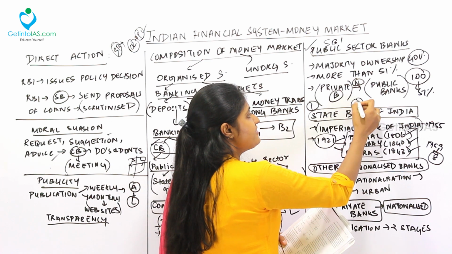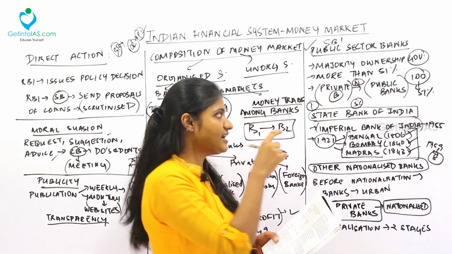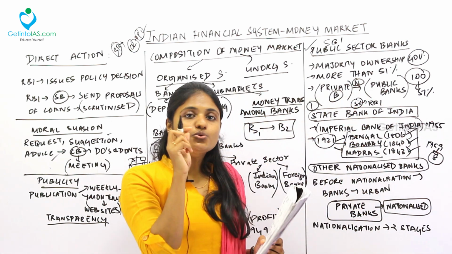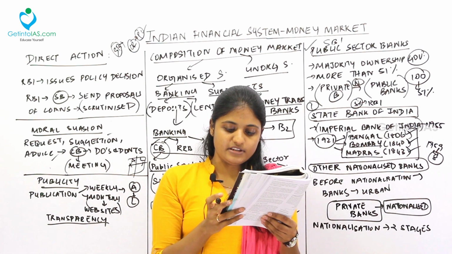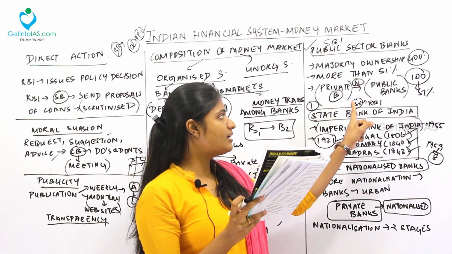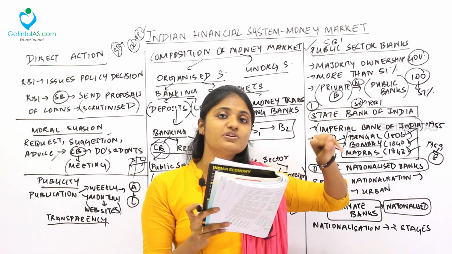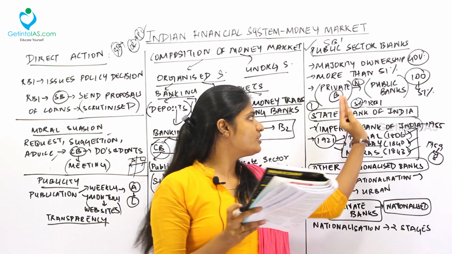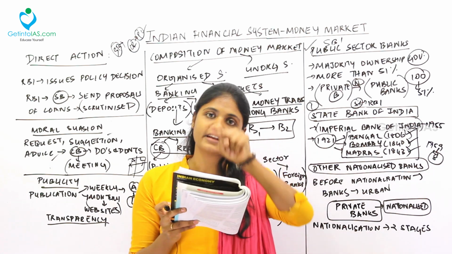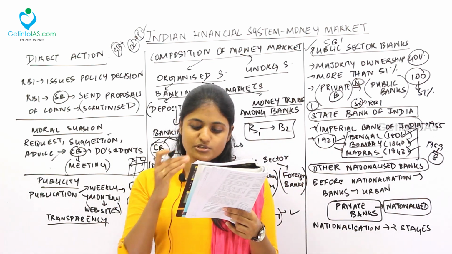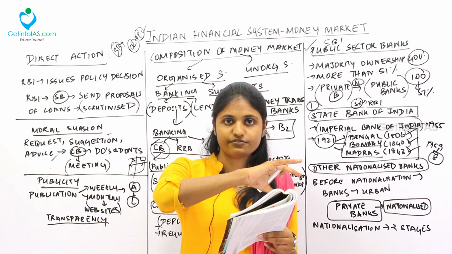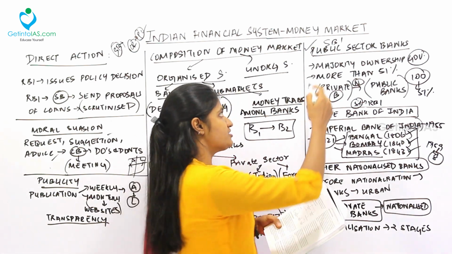Next, previously a major part of SBI's shares was held by RBI. See, I told you the banks have certain percentage of shares. Earlier, RBI had a large amount of share with SBI, but to endow RBI with only the regulatory functions and to unload its administrative work. Keeping a share with the SBI increases the administrative work of RBI, and hence the share was taken away from RBI to increase its regulatory work. RBI's main function is regulation and not administrative work. So RBI shareholding was transferred to the Government of India. This is how the share went from RBI to Government of India. That's why it is called a public sector bank.